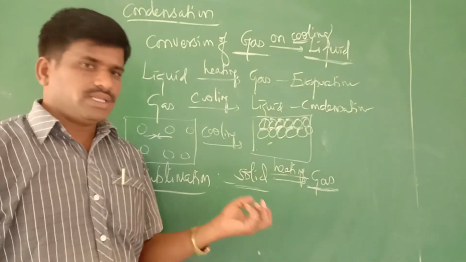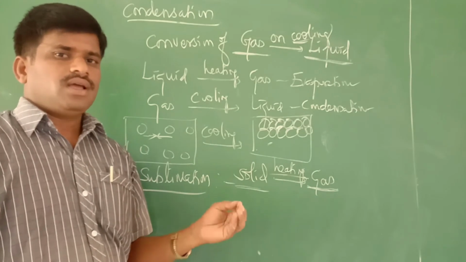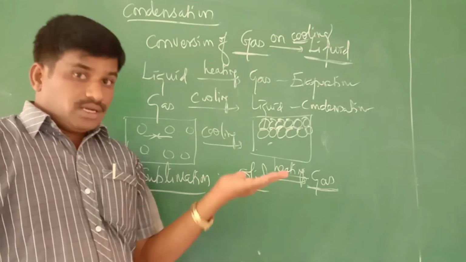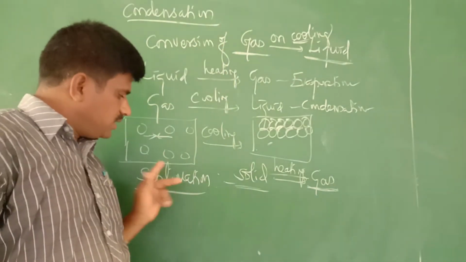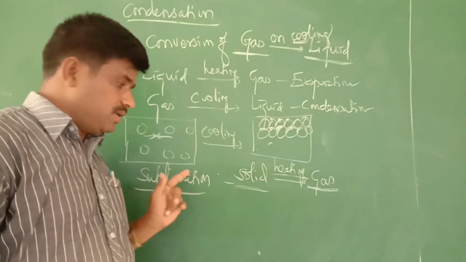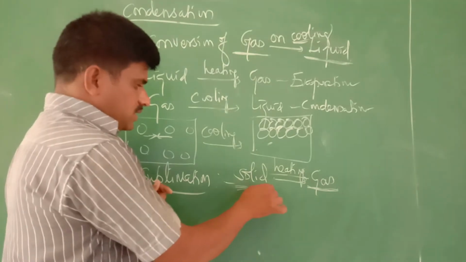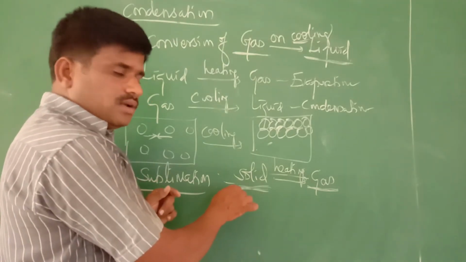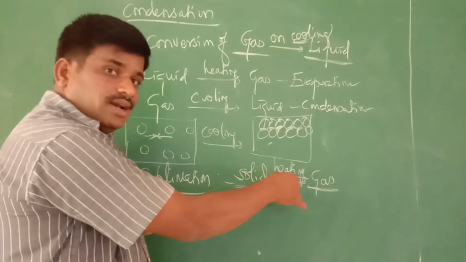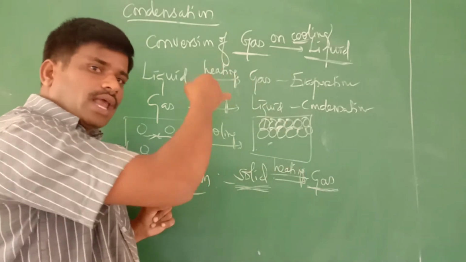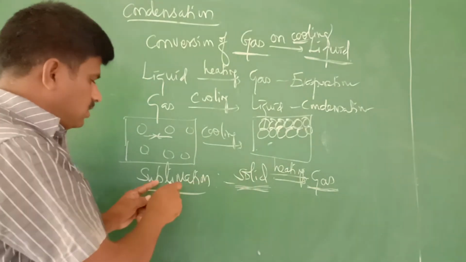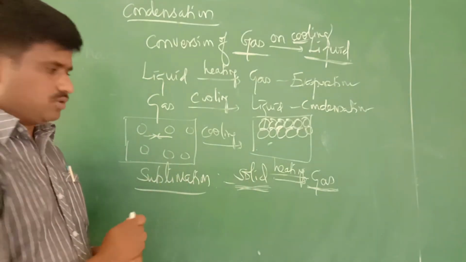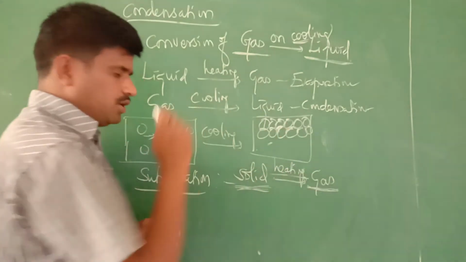Generally, when a solid substance is heated, it becomes liquid. When a liquid substance is heated, it becomes gaseous. But in the process of sublimation, when a solid substance is heated, without changing into the liquid state, it is directly converted to the gaseous state. Such a process is called sublimation. Understood? Solid gets converted into gas.